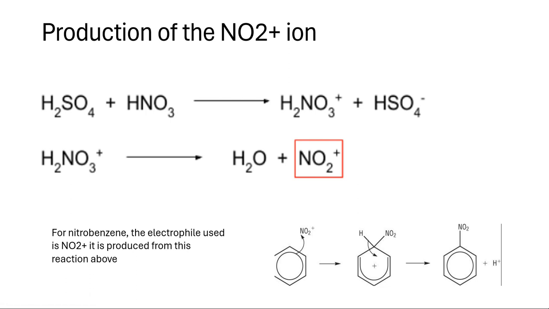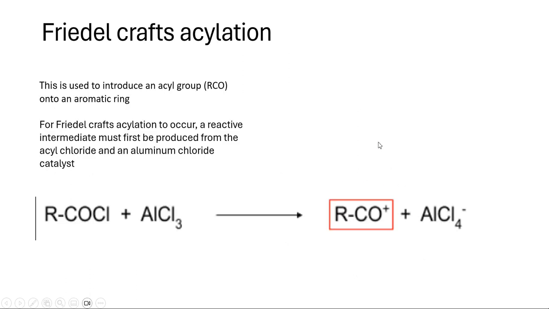So production of the NO2+ ion. For nitrobenzene, the electrophile used is NO2+. This is produced from these two equations. You need to memorize these two equations to produce the NO2+ electrophile, and that will be used in electrophilic substitution, where the NO2 will substitute with the H. This is a known equation. I'm not going to go through the mechanism in this video, but you just need to know the equation to produce that NO2+ ion. So these two equations here.